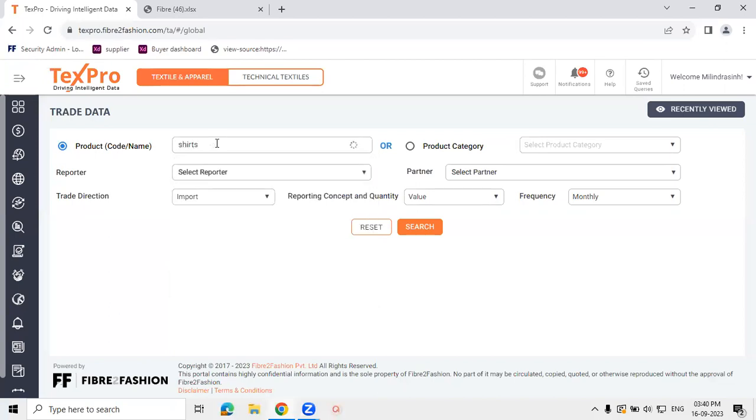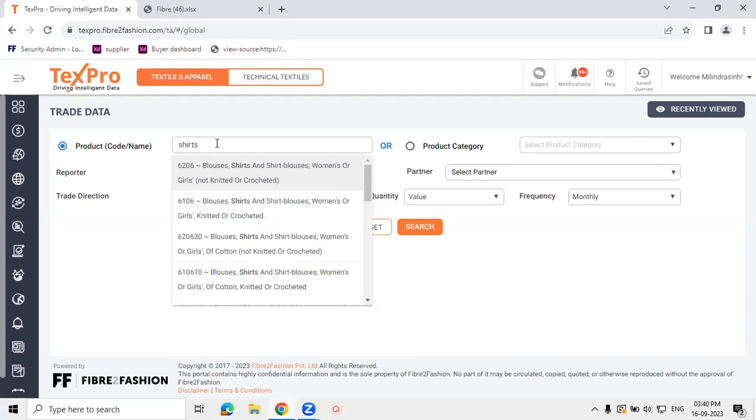Let's say if I try using a keyword like shirts, all product HS codes with shirts in their product descriptions will be reflected. You can select HS codes from here and you can see the data.